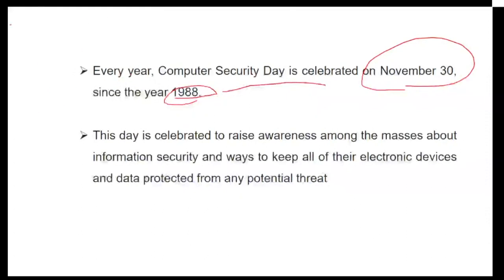So basically, it is about information security, and it is with respect to all the masses. Yes. So the right day is 30th November and the start was from 1988.